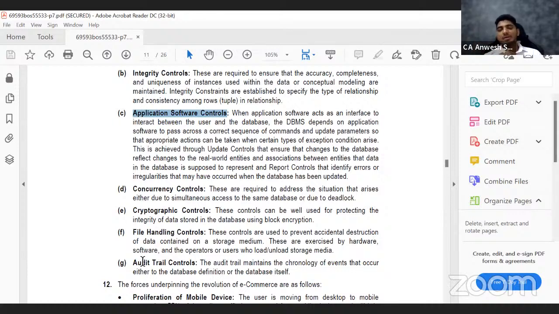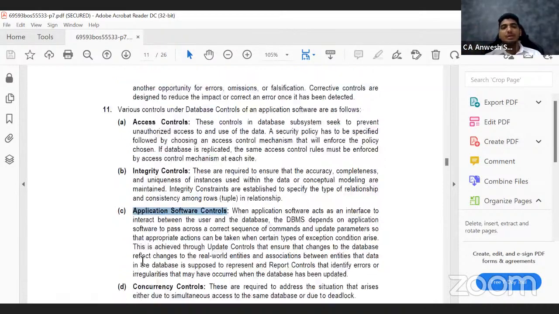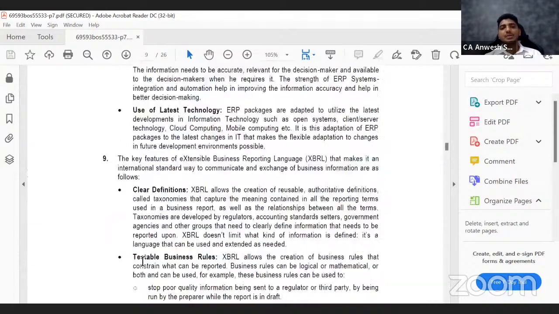If I'm an owner of the organization, and I'm seeing some file, I want to know what all changes have happened in this particular file. Who created this file? Who deleted this file? All the data will be captured in the audit trail. Okay. So let us go to question number 12.